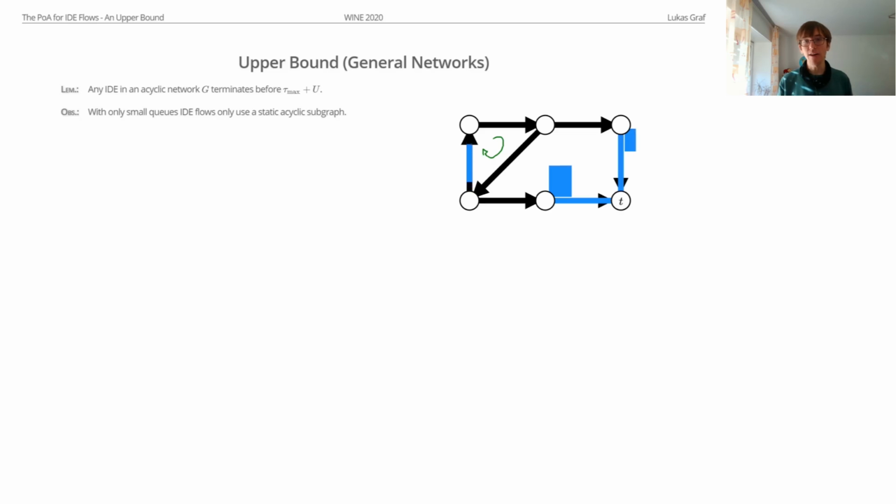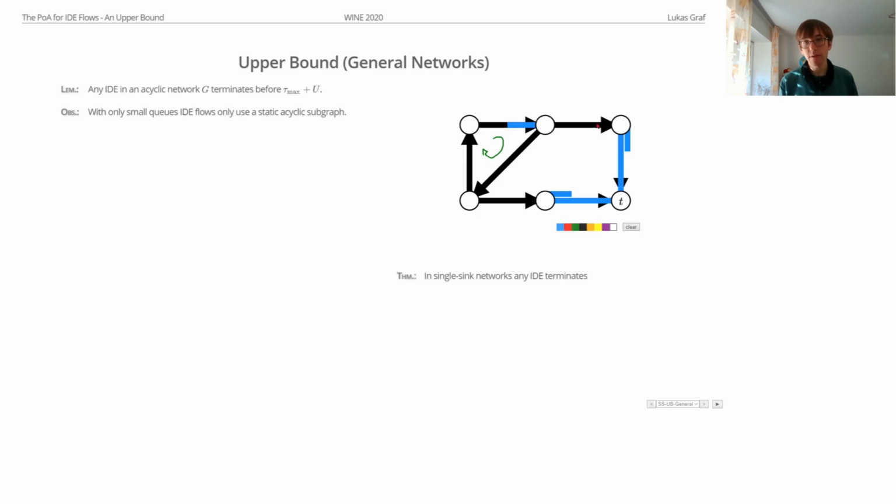At some point, all the flow that is closer to the sink and therefore can block us has vanished to the sink. And so we achieve some time where all the queues on edges closer to the sink are actually small. Now we are in the case of the observation, and therefore we terminate. So we know IDE flows still terminate. But okay, we want to get an actual bound on this termination time, so a bit more careful analysis is required. But we want to use the same idea here.